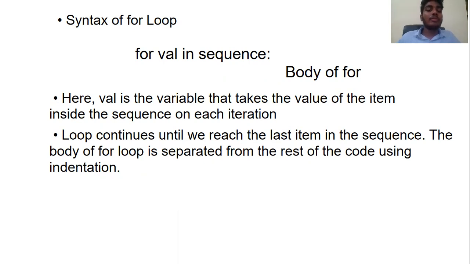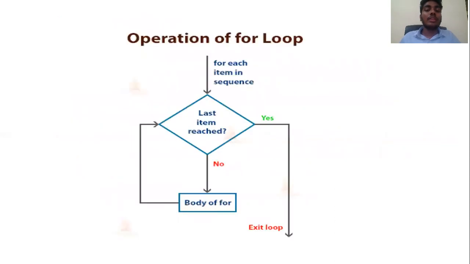Next, we'll see the for loop flowchart. Here, for each item in the sequence, it will go until it reaches the last item. If the condition is not satisfied, that is, not completed, then it again goes to the body of the for loop. If the condition is satisfied, then it is yes, and it will exit the for loop.